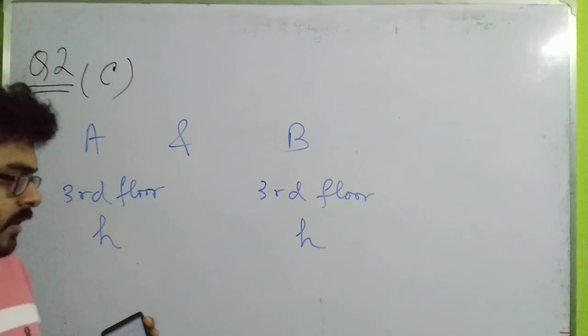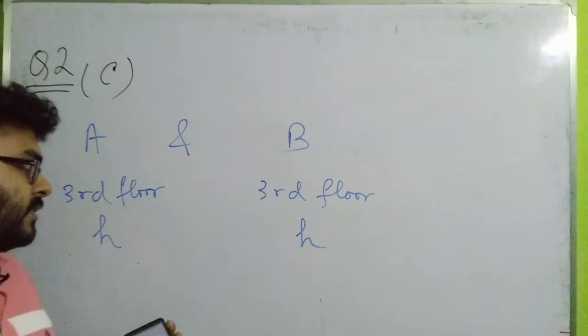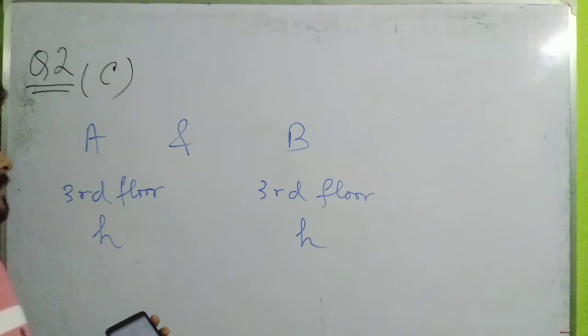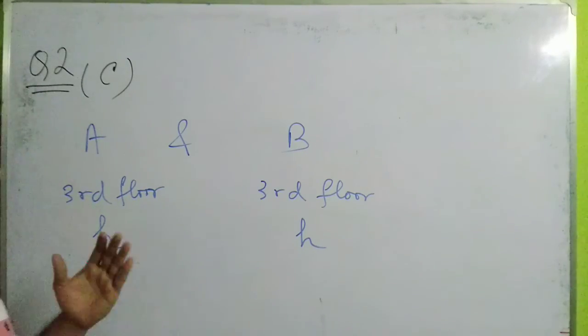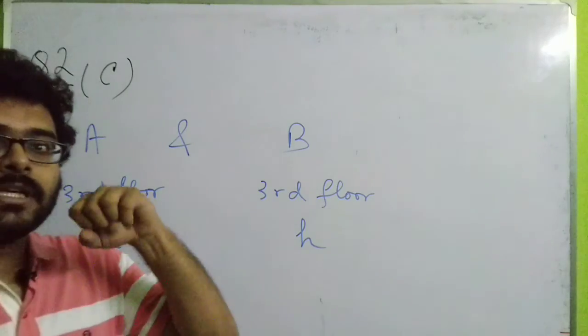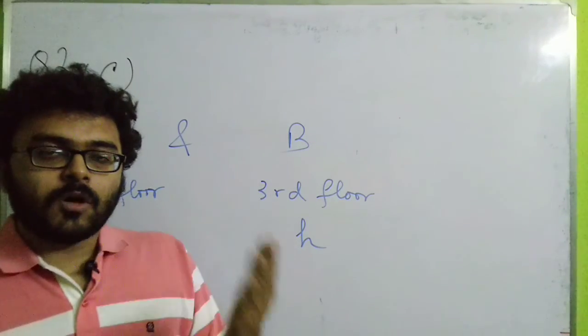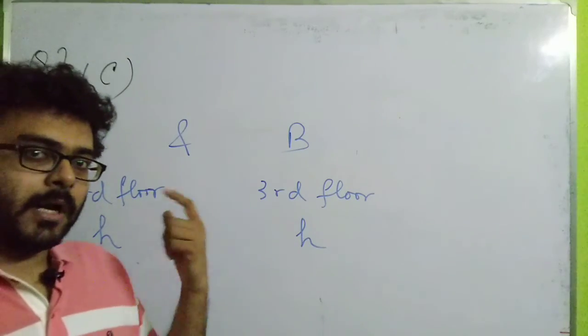Now the force that is working here, that is the force of gravity, is pulling persons A and B towards the center of the earth. So if A and B have to climb up to the third floor, then they have to exert an equal force opposite to the force of gravity, that is mg, in order to move up.